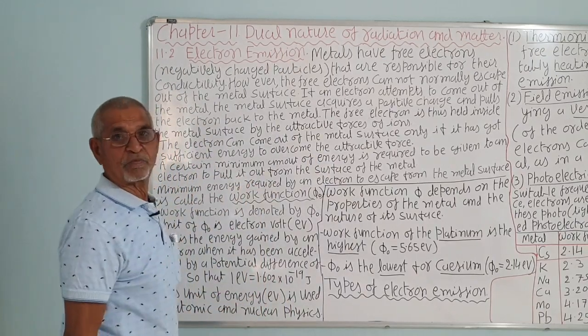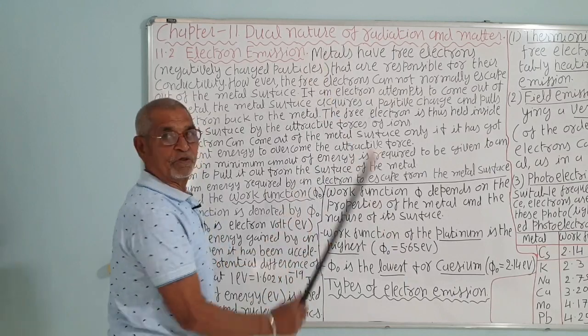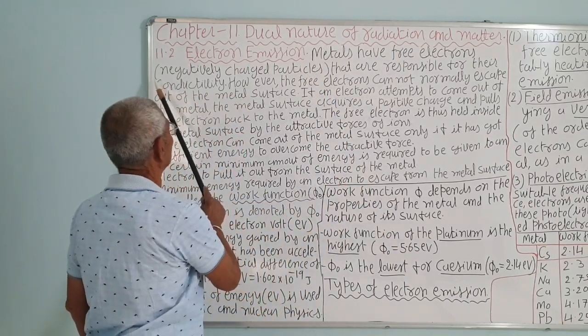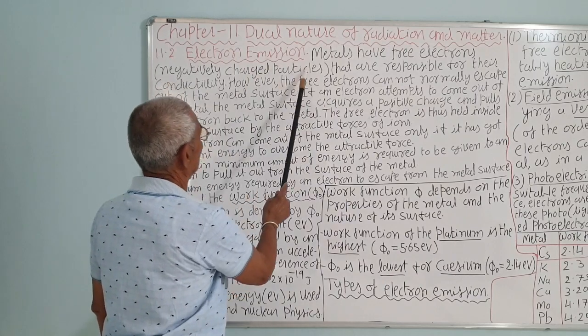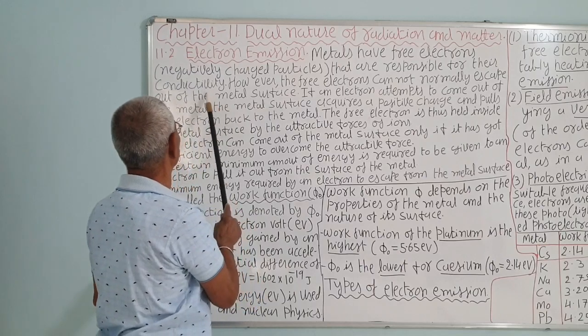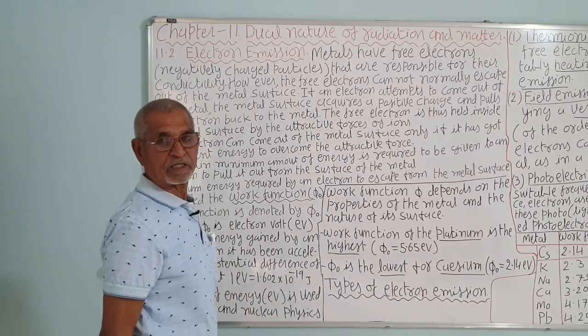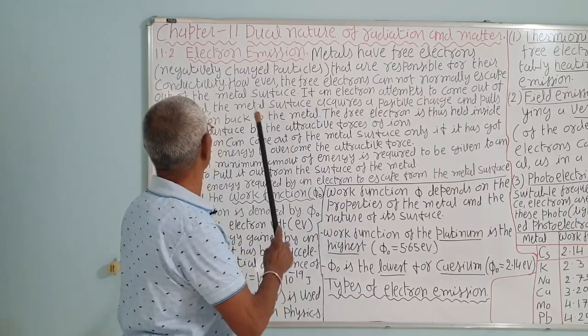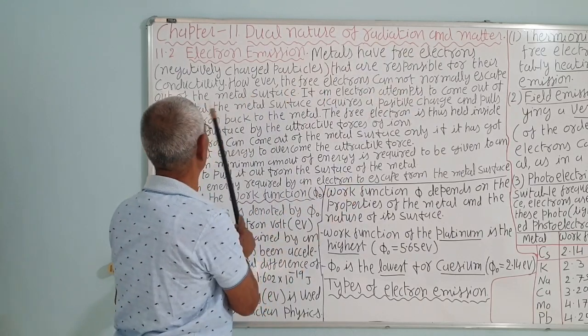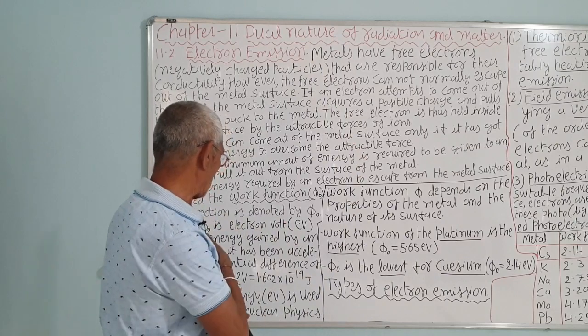Now let us see the electron emission, the emission of electrons from the metal surface. We know that metals have free electrons, negatively charged particles that can move within the metal and are responsible for their conductivity. Metals are good conductors due to the free electrons. However, the free electrons cannot normally escape out of the metal surface.